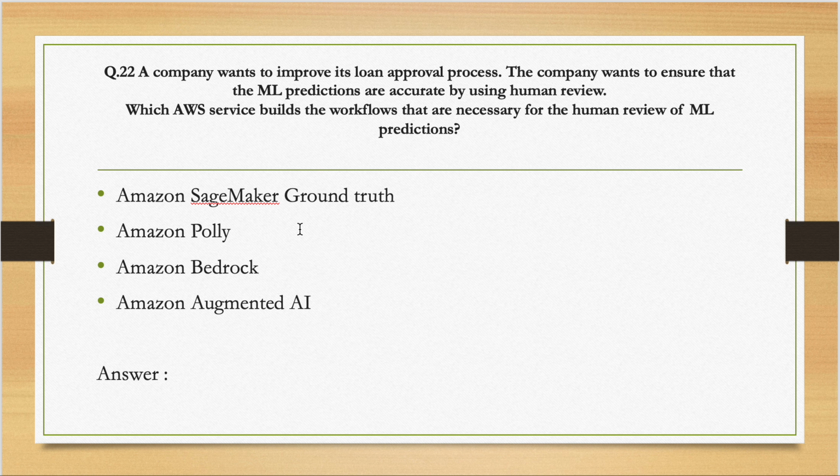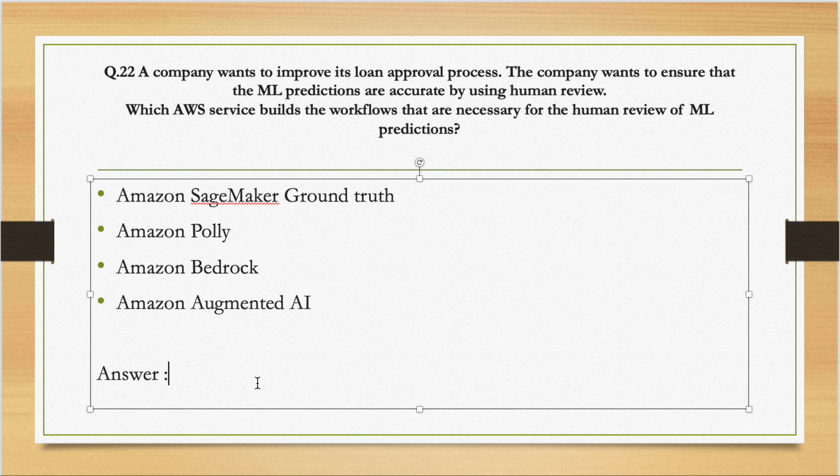Pause the video, take a minute and think about it. So I hope you have thought about the answer. So basically, Polly and Bedrock can directly be eliminated because they're nowhere linked to the question. Now we are left with two options, Ground Truth and Augmented AI. So if you're aware that SageMaker Ground Truth and Augmented AI both use human review.